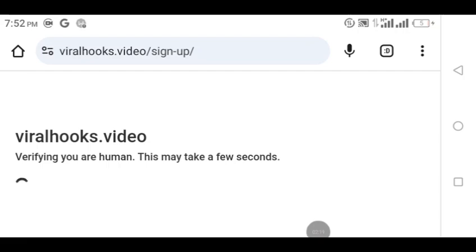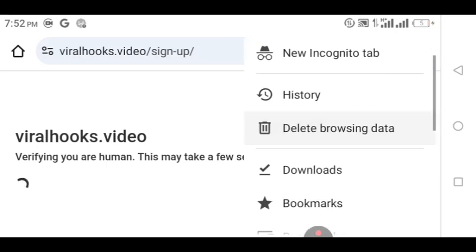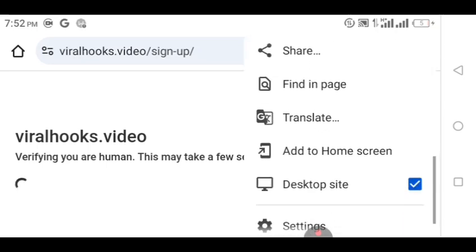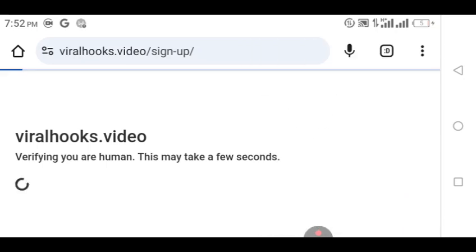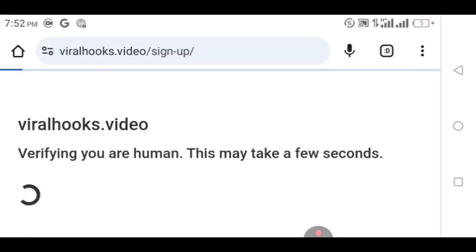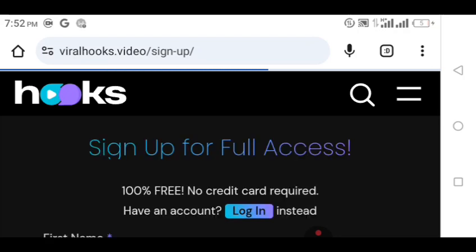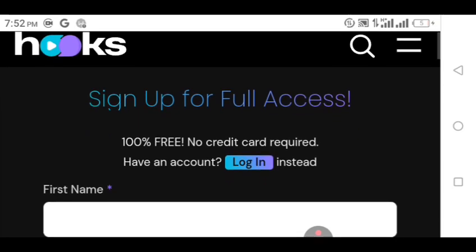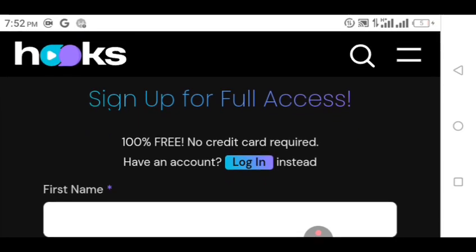So it's on desktop mode, so the issue persists. So you see what you do if your phone is on desktop mode. You scroll down here, turn off the desktop mode, switch to mobile mode. As you can see now, the website is open. Sign up for full access, 100% free, no credit card required. Have an account, log in instead.